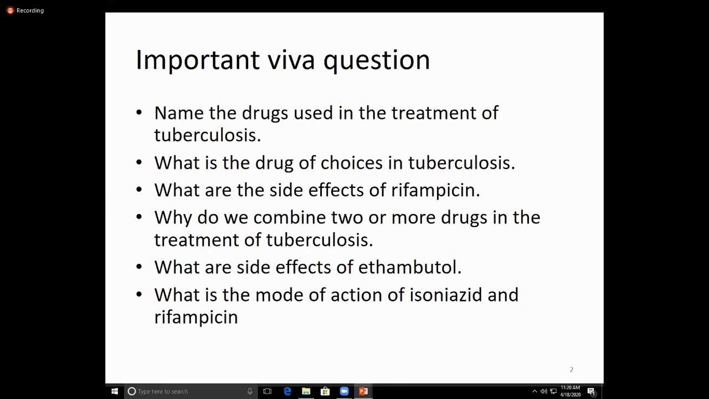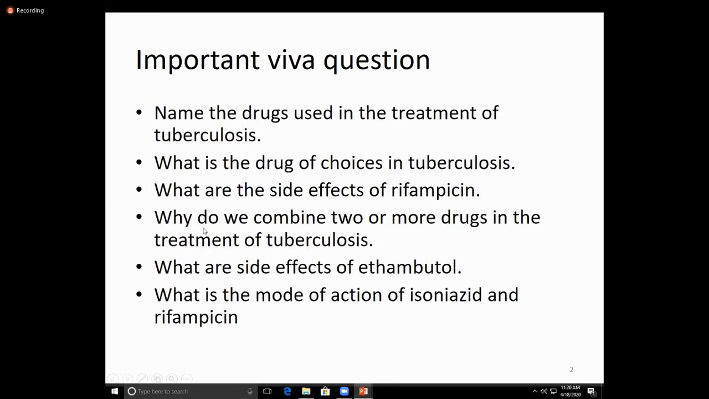Okay, now there are some important questions regarding viva, or you can say the interactive session, regarding tuberculosis. Do you know the name of the drugs used in the treatment of tuberculosis, and what is the drug of choice in tuberculosis? What are the side effects of rifampicin? So you say that there are 2 lines of therapy, first line and second line. The drug of choice is the 4 drugs: isoniazid, rifampin, ethambutol, pyrazinamide. What are the side effects of rifampin? The most common is the yellow coloration of the urine and sweat.